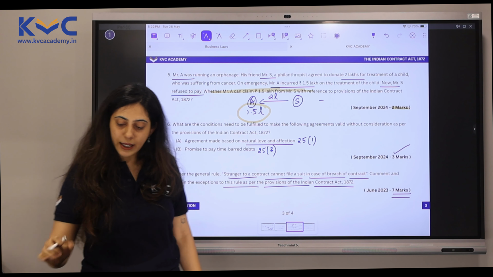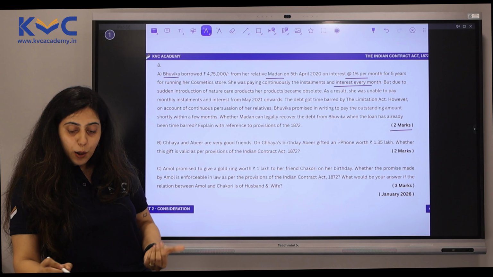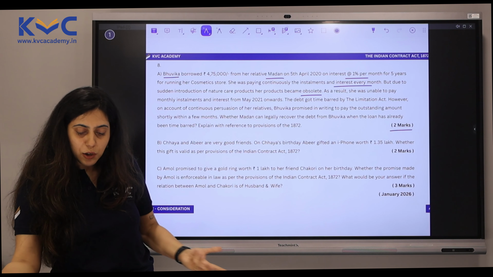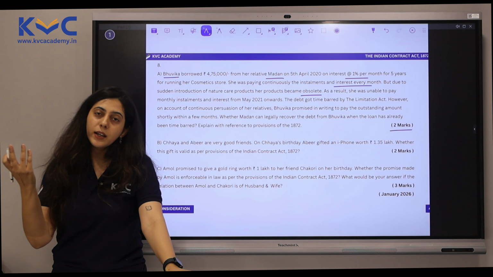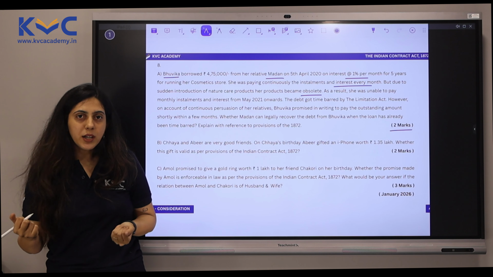Bhuvika borrowed 4,75,000 rupees from her relative Madan on the 5th of April 2020 on the interest at 1% per month for 5 years for running her cosmetic store. Good on you, Bhuvika. Next, she was paying continuously all the installments and interest every month. But due to a sudden introduction of nature care products, her products became obsolete. Sorry, Bhuvika. And as a result, she was unable to pay the monthly installments and interest from May 2021. Obviously, she's not making the money, so it's not her intention not to pay Madan, but the situation was such.